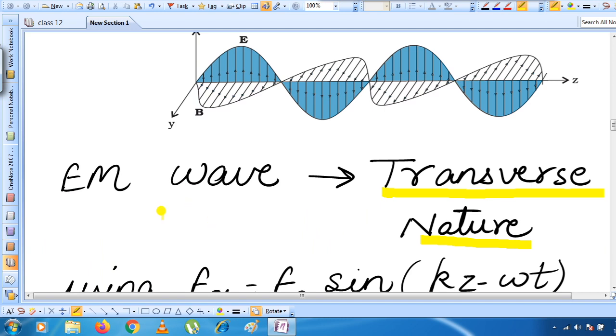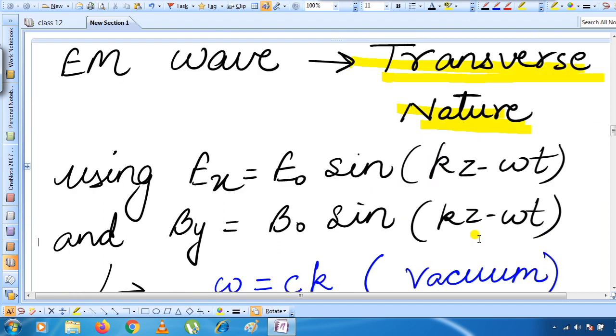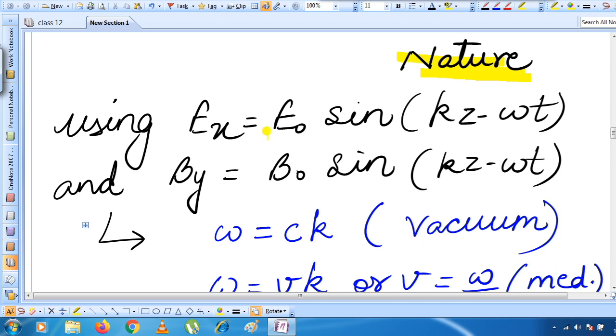have transverse nature. Reason? Because if this is the direction of propagation of EM wave, because you can see here the z-axis, then perpendicular to the z-axis, along the x-axis electric field and along the y-axis magnetic field, both are oscillating here, and both are perpendicular to the z-axis. That means the direction of propagation of wave. If both are perpendicular to the direction of propagation of wave, it is so simple to say that they have transverse nature. So this is the type of nature electromagnetic wave exhibits here.